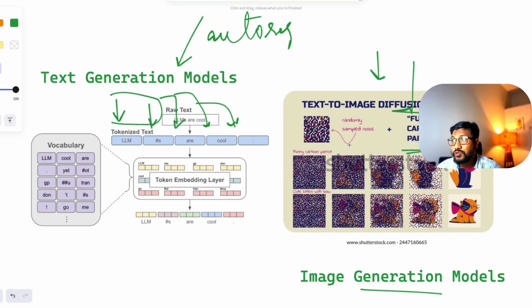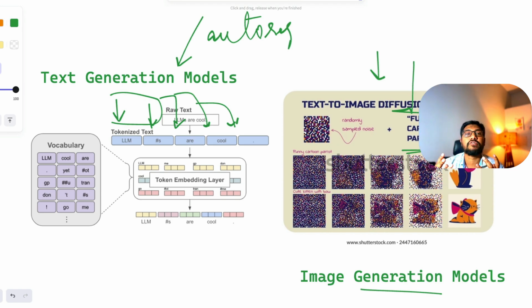For example, this could be a randomly sampled noise, and the text prompt from the user could be funny cartoon parrot, and then it denoises in such a way that the final image is closely aligned to the prompt, which is funny cartoon parrot. So these are two altogether different deep learning models. One is an auto-regressive decoder-only transformer based model. The second one is a diffusion model.